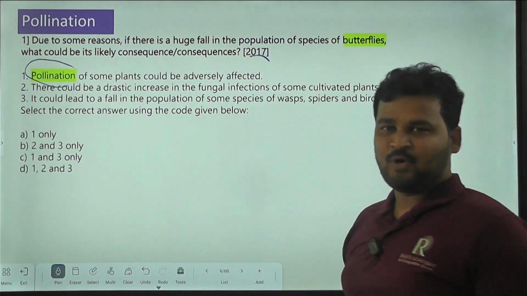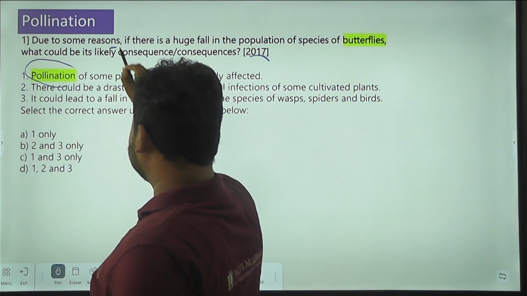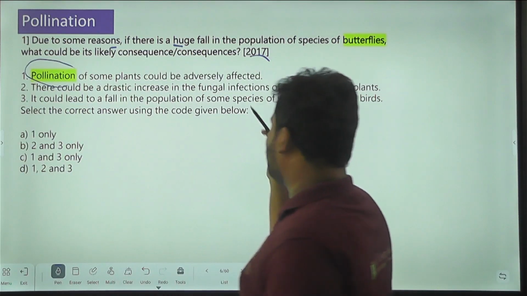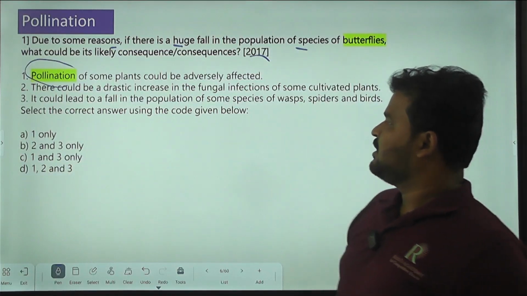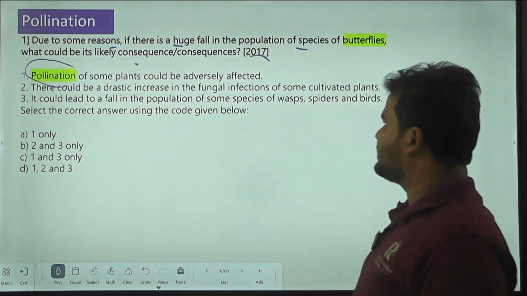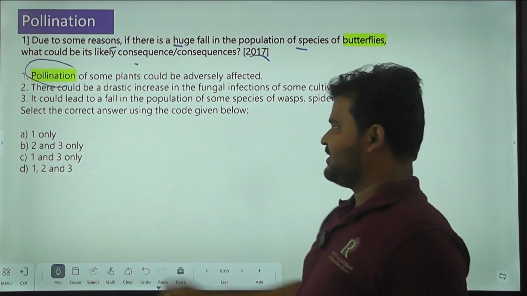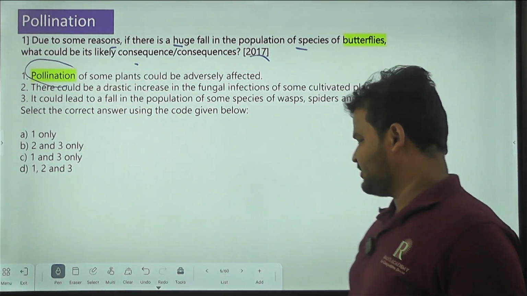Next, coming to pollination again. Due to some reasons, if there is a huge fall in the population of species of butterflies, what could be its likely consequences? This was a 2017 question. So here, pollination is the keyword.